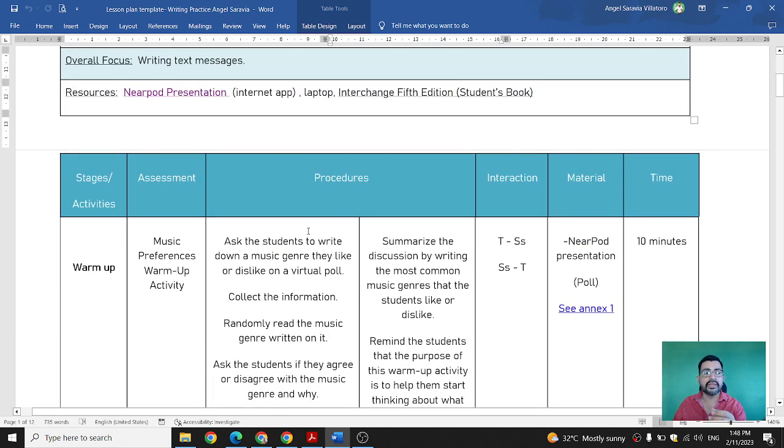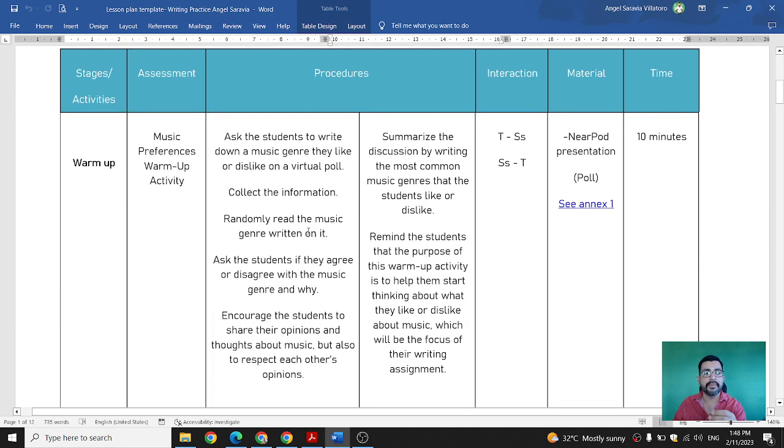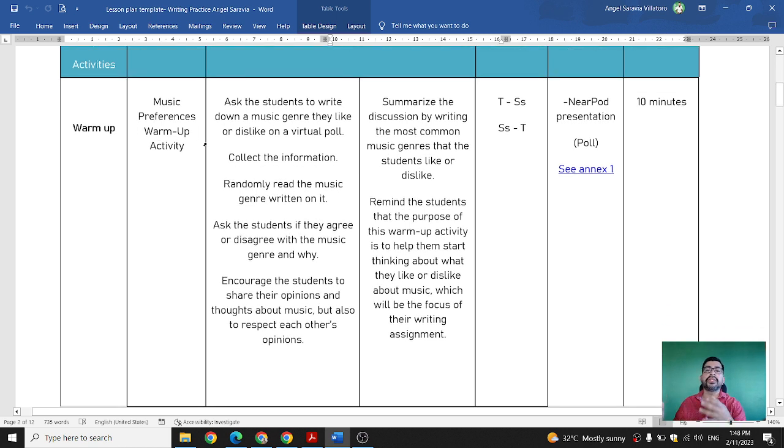Right, so let's start checking the activities. The first one is going to be the warm-up. For the warm-up activity, we have created this, called the music preferences warm-up activity. For the procedure, I have to ask the students to write down a music genre that they like or dislike in a virtual poll, and then I have to collect the information, randomly read the music genres written, and then ask the students if they agree or disagree with the music that they selected and why. So this is pretty much what we are doing right now.